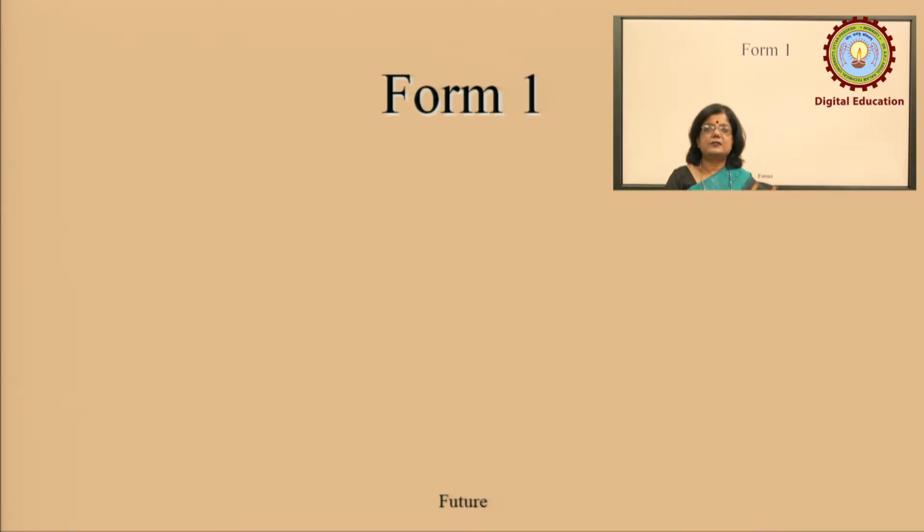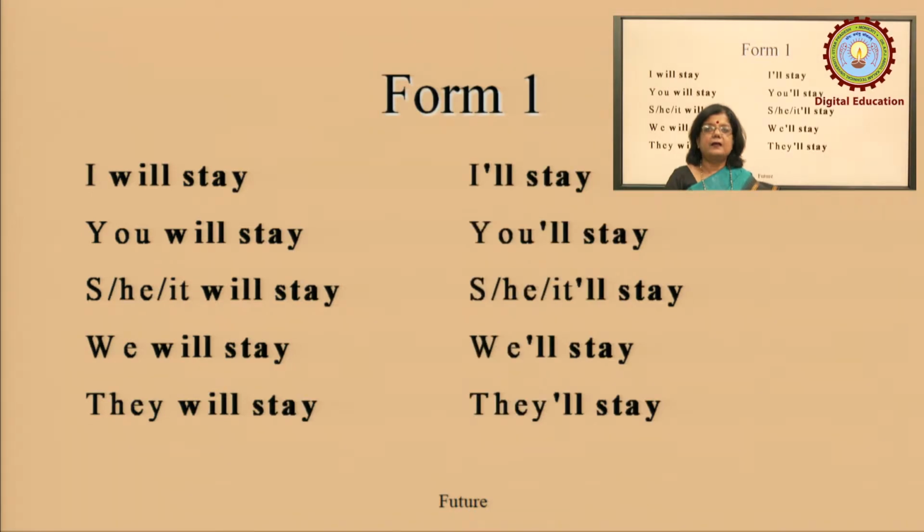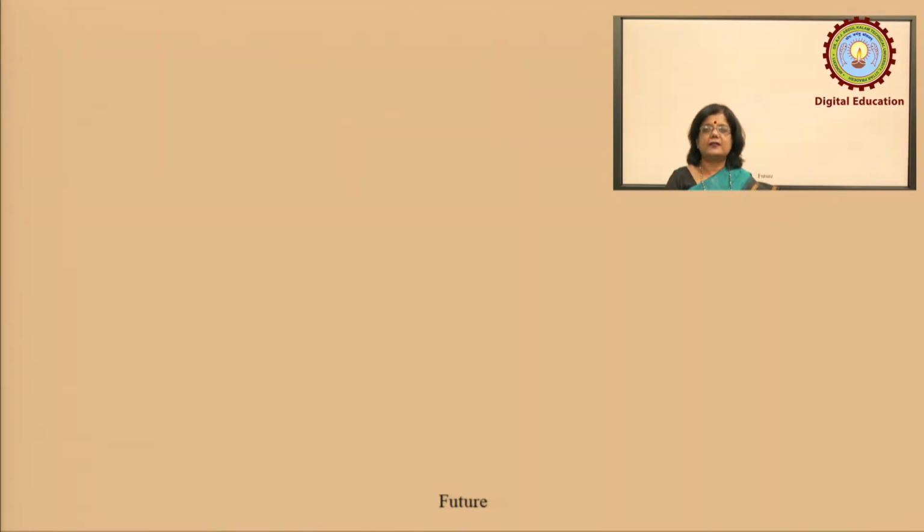Now, let us switch over to form 1. The form says the practical usage of this future tense: I will stay, you will stay, I will stay first person singular, you will stay second person singular, she will stay third person singular, we will stay plural, and they will stay again plural. I'll stay, you'll stay, she will stay, we'll stay, and they will stay.